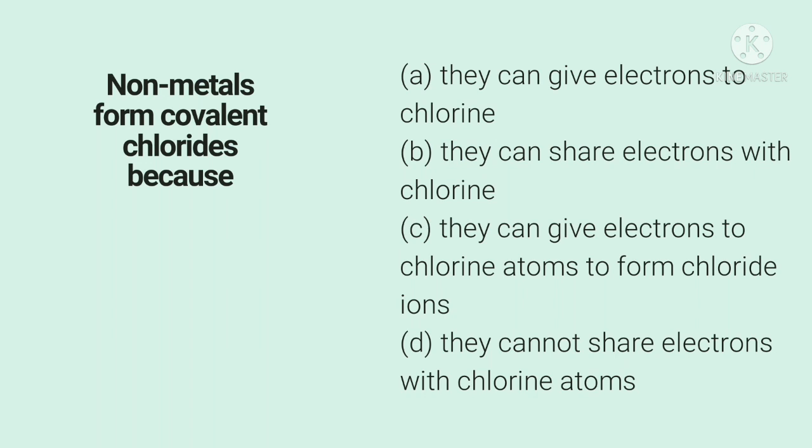Option A, they can give electrons to chlorine. Option B, they can share electrons with the chlorine. Option C, they can give electrons to chlorine atoms to form chloride ions. Option D, they cannot share electrons with the chlorine atoms. The correct answer is option B. They can share electrons with chlorine.